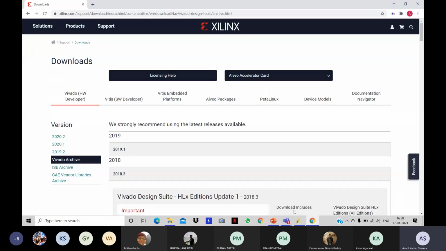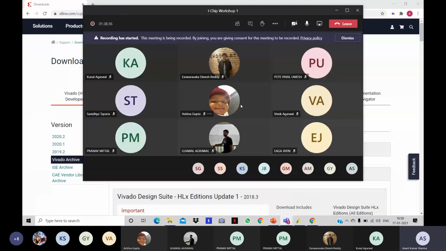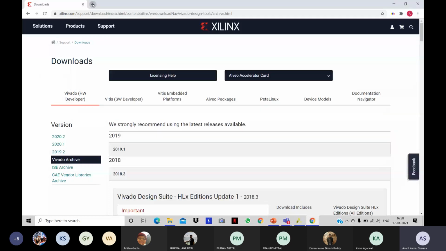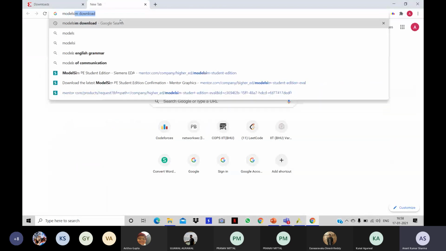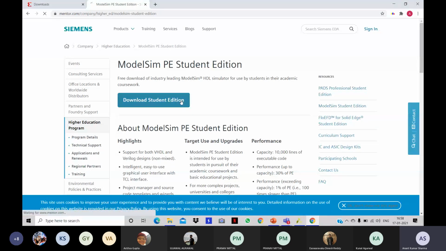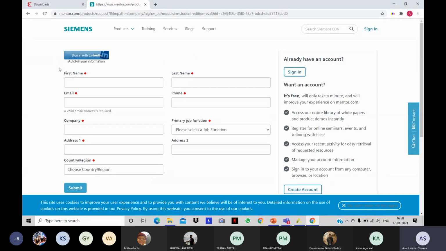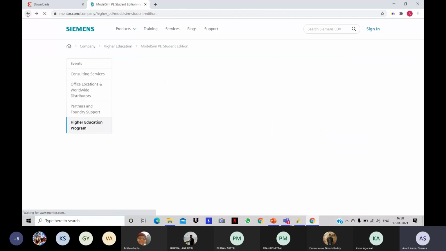One small thing: the Vivado software is quite big, very big. It's 13 GB in size. So if you do not have a broadband connection or Wi-Fi and are not able to download it, you can also download the ModelSim software. It is by Mentor Graphics. It's just a 363 MB download. You can download it from their official website, mentor.com, download the student edition, supply the details and submit, and then you can download. Pretty simple.